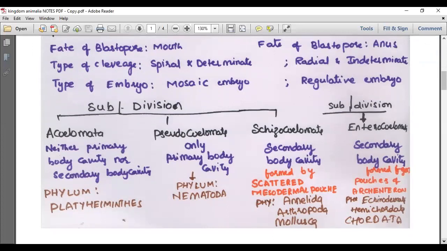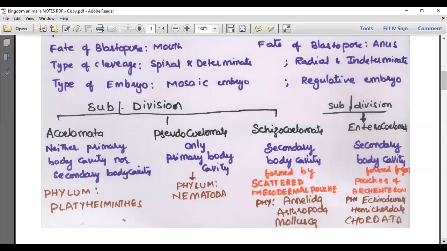Acoelomata. Example phylum Platyhelminthes. Then only primary body cavity present, phylum Nematoda.